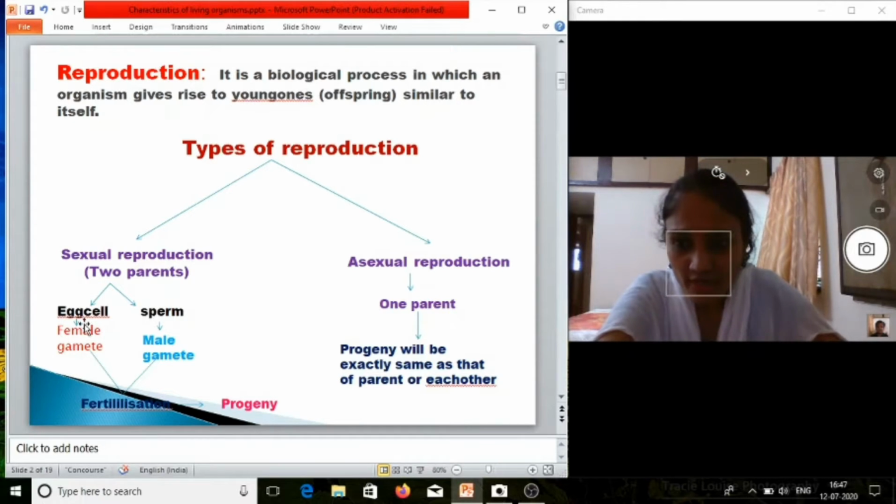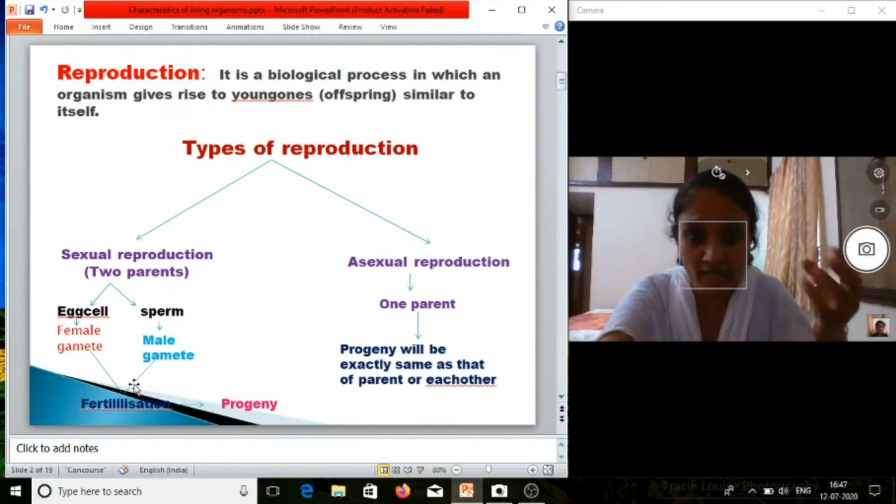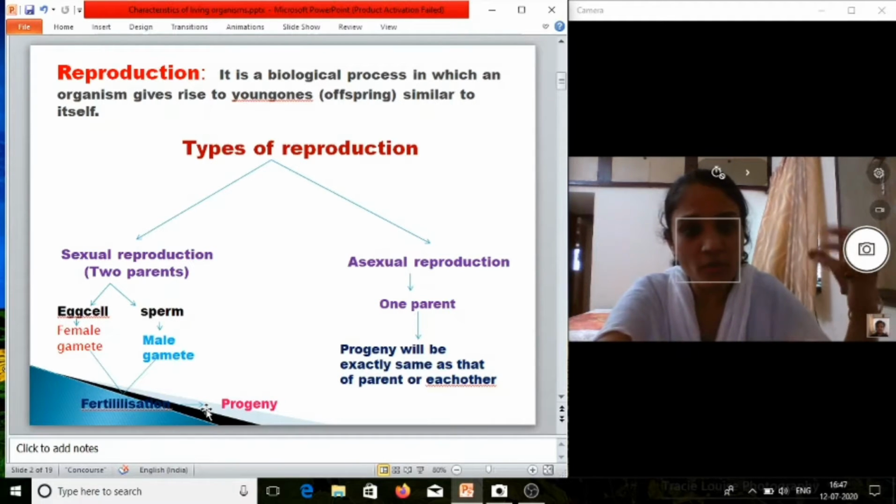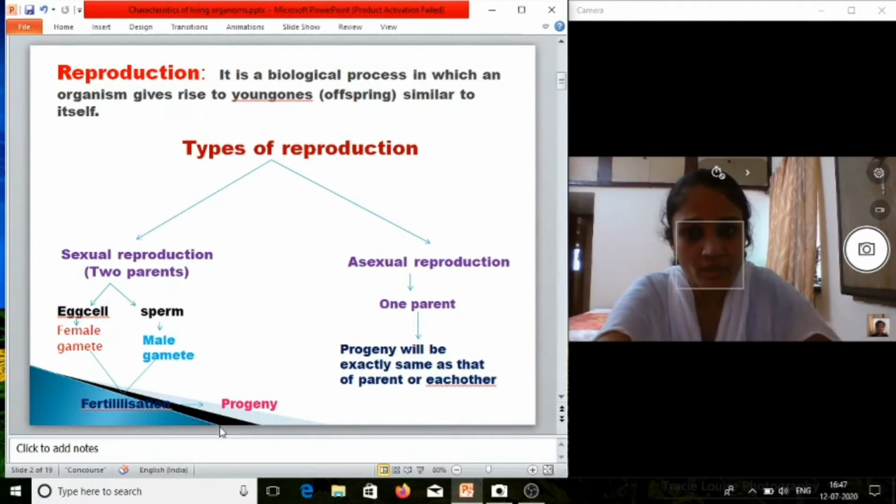Now these two cells, egg cell and sperm, will join and this process is known as fertilization. After fertilization there will be formation of zygote. Okay, and zygote will undergo mitosis and there will be formation of baby, we can say progeny.